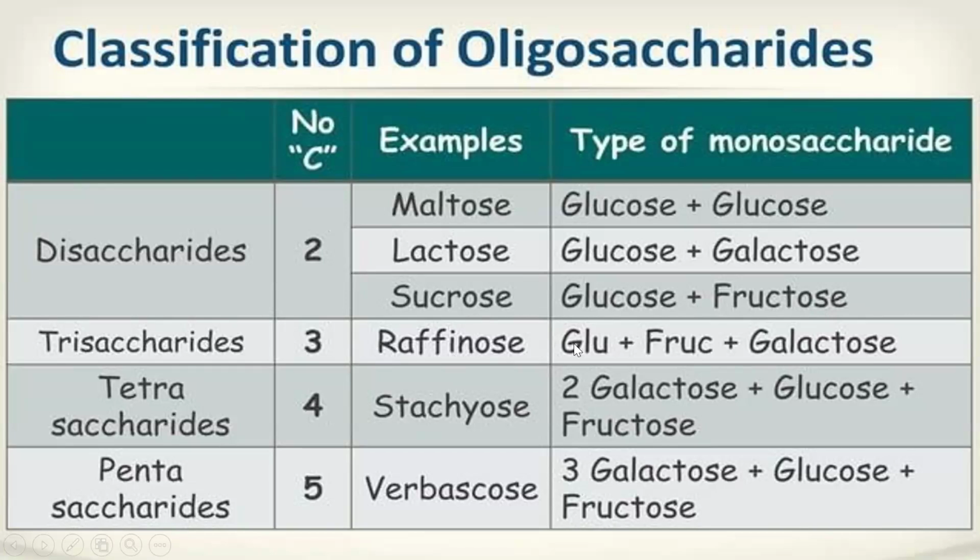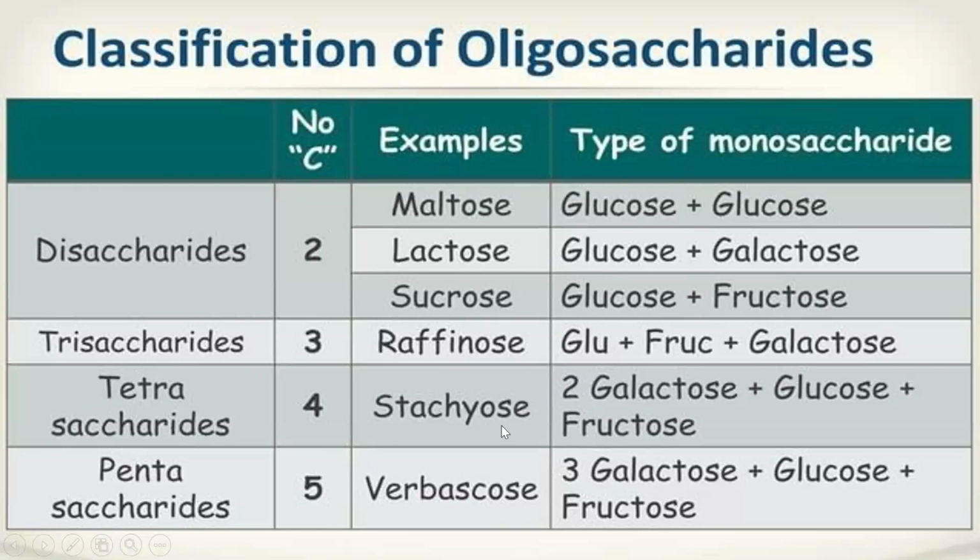So this raffinose is made up of one molecule of glucose, one molecule of fructose and one molecule of galactose. 1, 2, 3. That means it has 3 monosaccharide units. So raffinose is made up of glucose, fructose and galactose. Next, coming to tetrasaccharides: if they have 4 monosaccharide units, they come under tetrasaccharides.